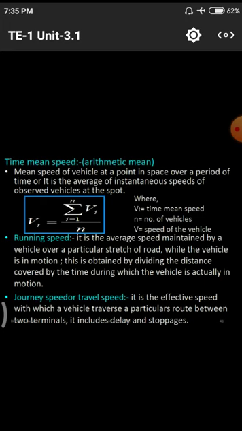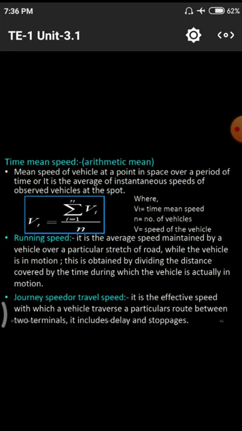So we need to go for this running speed; we have to know the average speed maintained by a vehicle over a particular stretch of road. If you have a national highway with no horizontal curves or vertical curves, the vehicle can move with a great velocity. If there is a vertical curve or a horizontal curve, the vehicle will have to move at a slow speed. So depending upon the path the vehicle travels on a particular surface, the speed will be observed, and the speed of the vehicle is different for different paths.